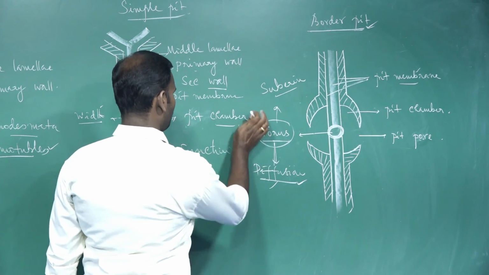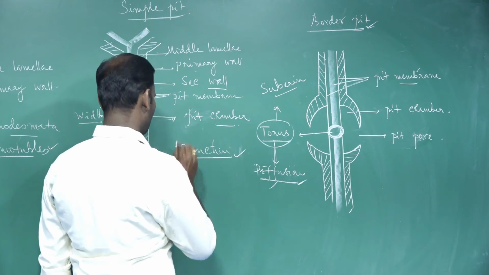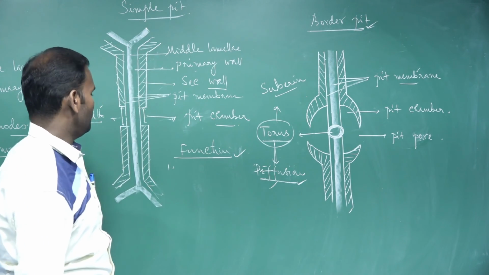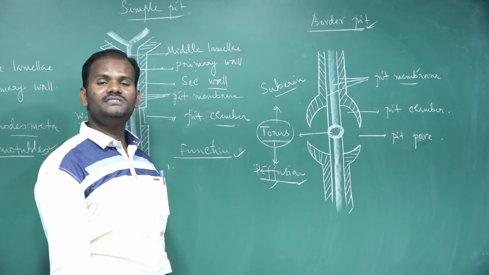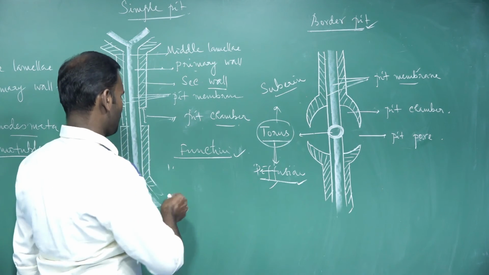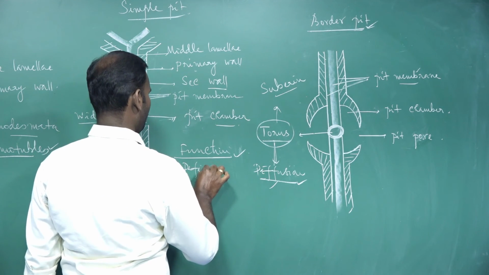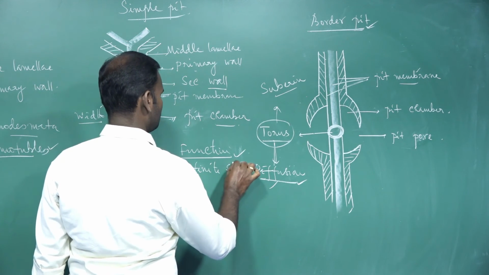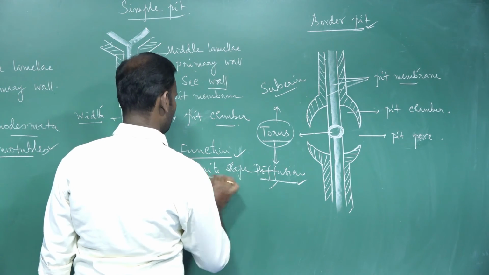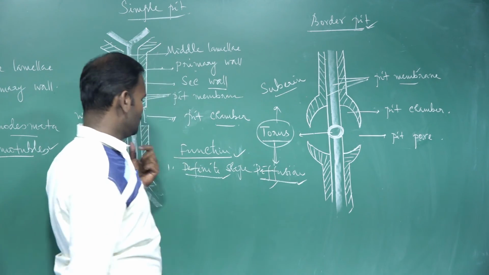What are the functions of this cell wall? The first function of the cell wall is that it gives a definite shape and rigidity to the cell.